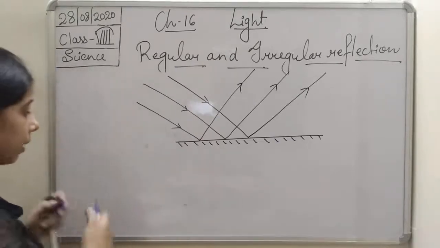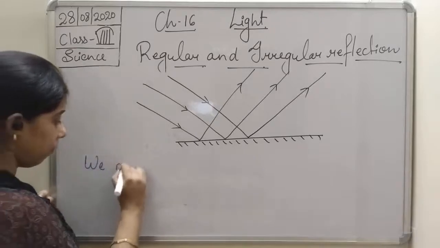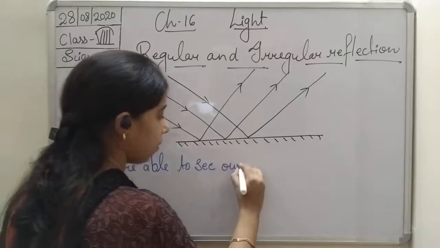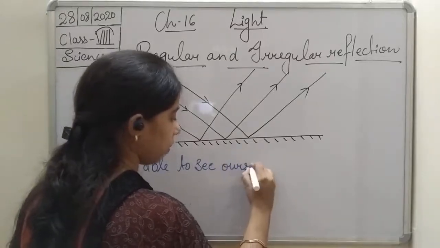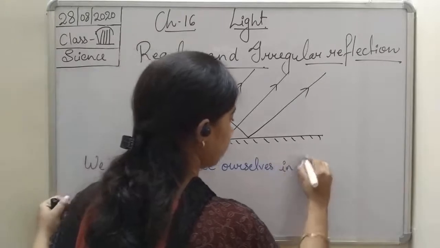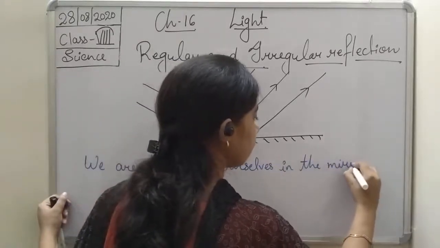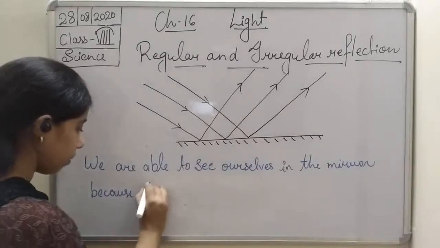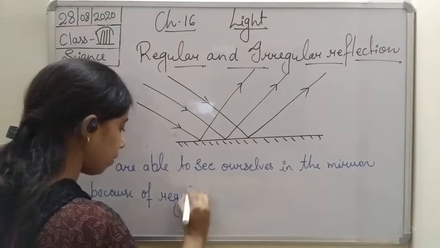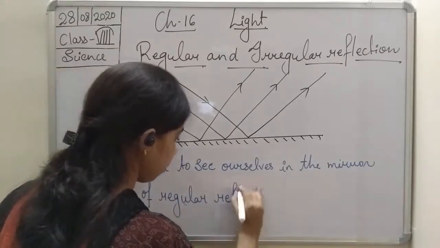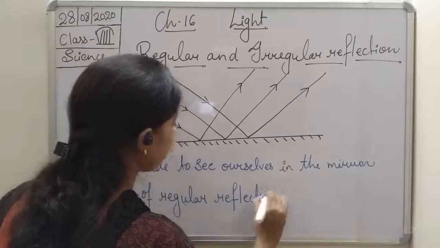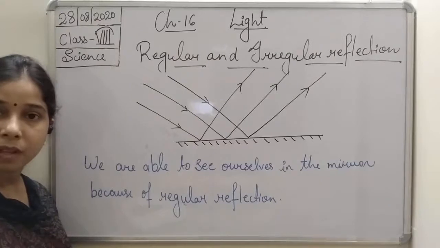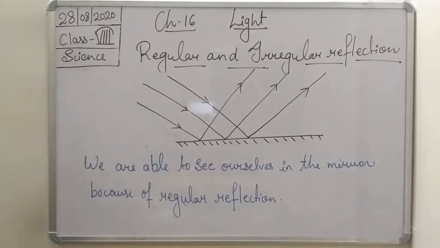So we can say that we are able to see ourselves in the mirror because of regular reflection. So it is because of the regular reflection, students, that we are able to see ourselves in the mirror.